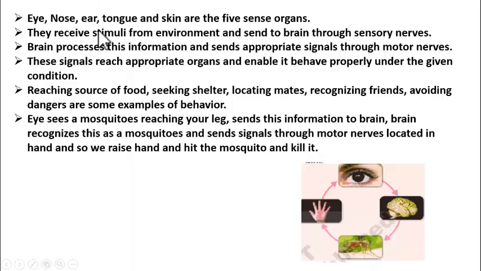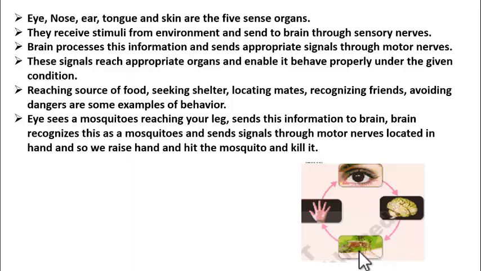So these sense organs collect the stimuli from the environment and send it to the brain through sensory nerves. Brain processes this information and sends appropriate signals to the appropriate organ through the motor nerves. So this is the basic mechanism of action for any sense organ. To understand these two statements, let us look at this picture.